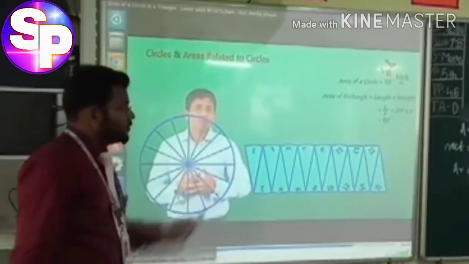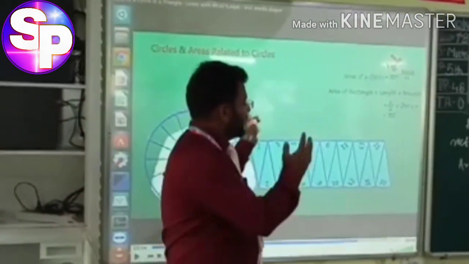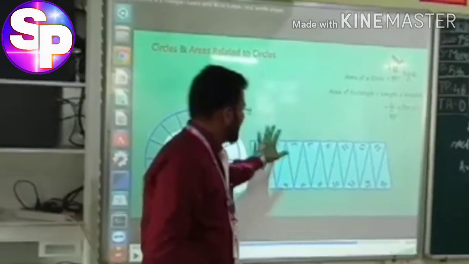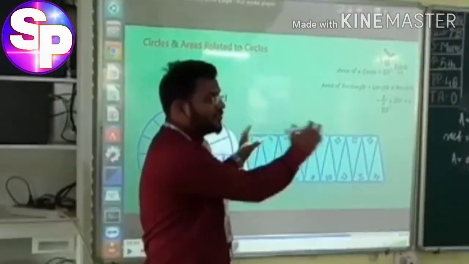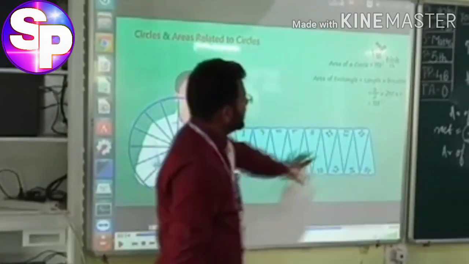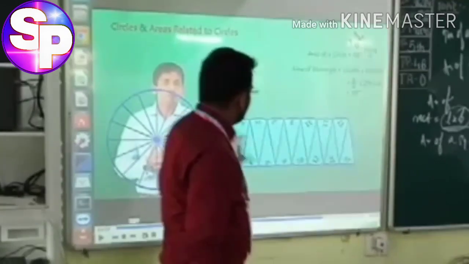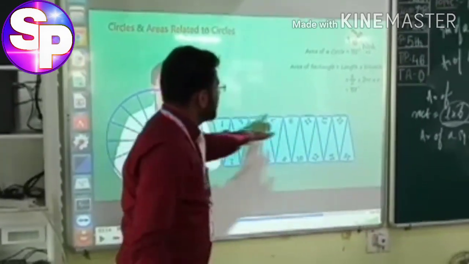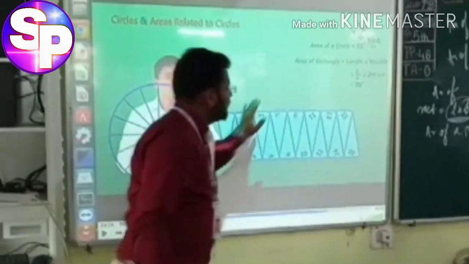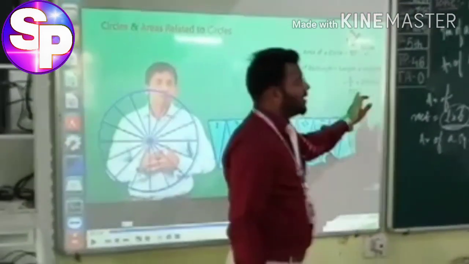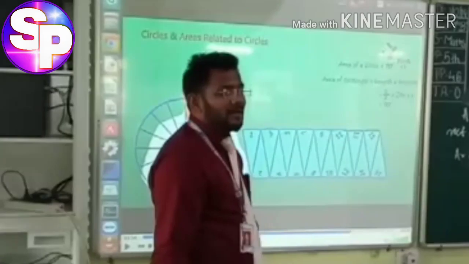So could you understand, students? The exact model I have already shown you, with the odd numbers and the even numbers together forming the rectangle. In this way we can find the area. Why half? Because 2 pi r is the circumference of the circle, and this is half of the circle, because the other half is over here. So half into 2 pi r into r, we get pi r squared.